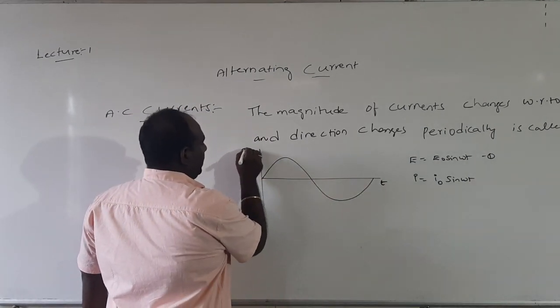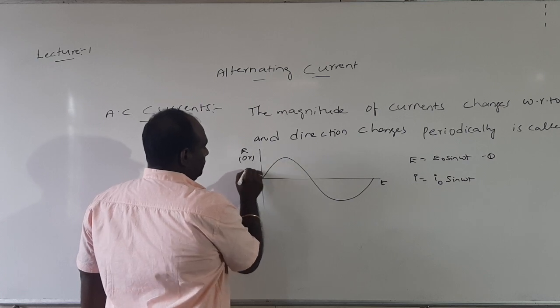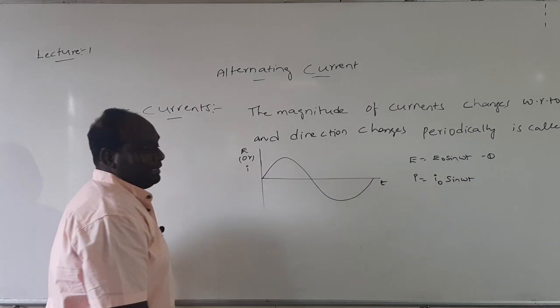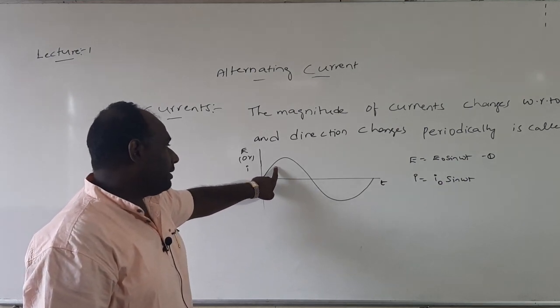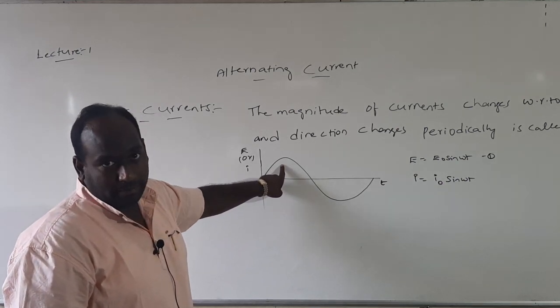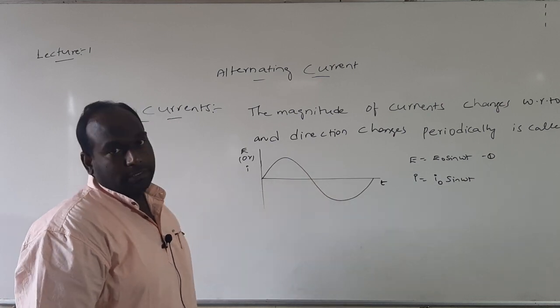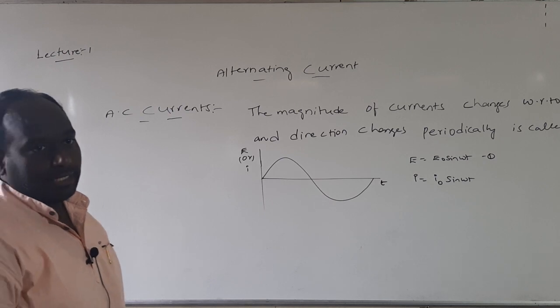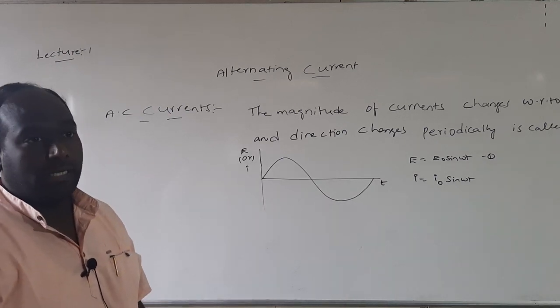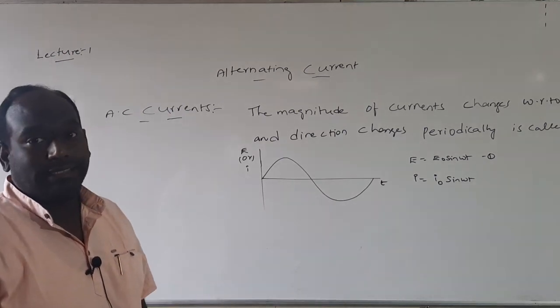Either the EMF or the current changes. If you see with respect to time, the magnitude of the current is not constant and the direction of the current keeps on changing. Such a type of current is known as AC current, and this AC current is produced by AC dynamos or AC generators.